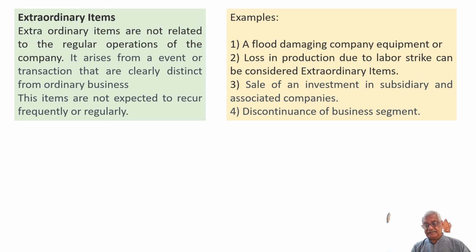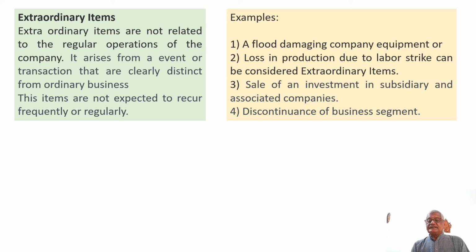Exceptional items are related to the main activity, whereas extraordinary items are not related to the main activity. They arise from an event or transaction that is clearly distinct from ordinary business. These items are not expected to recur frequently. So, like in the case of an exceptional item, these also occur only very, very rarely.